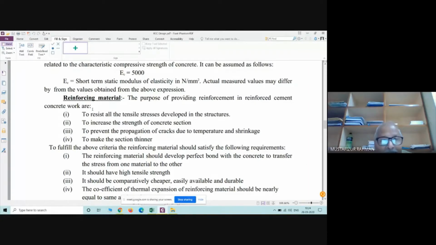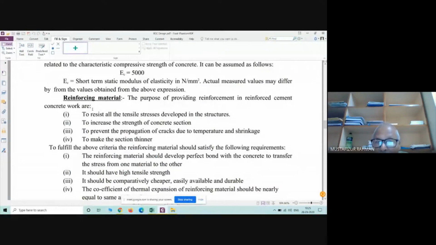So this is a special thing due to rise of temperature, due to fall of temperature. Now this situation will not come in our normal area. Say here in Assam, maximum temperature rise is 40 degrees centigrade, and the minimum never comes. But if you go to Bomdila, Ladakh, the minimum temperature may be minus 50. So if the temperature difference is so much there, then there will be an effect in the concrete.